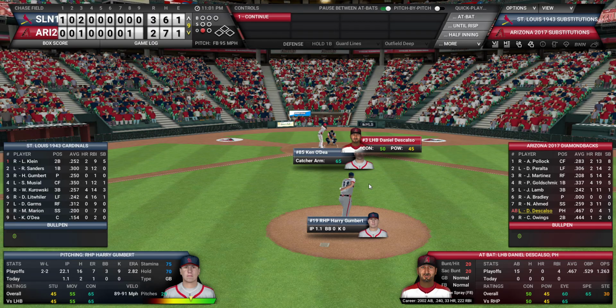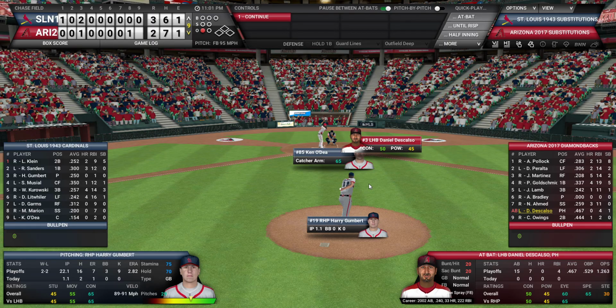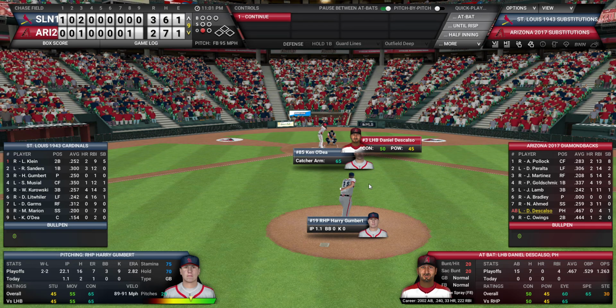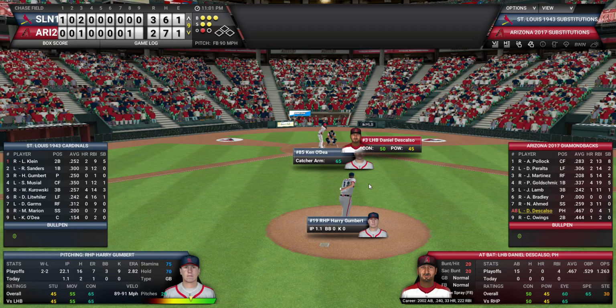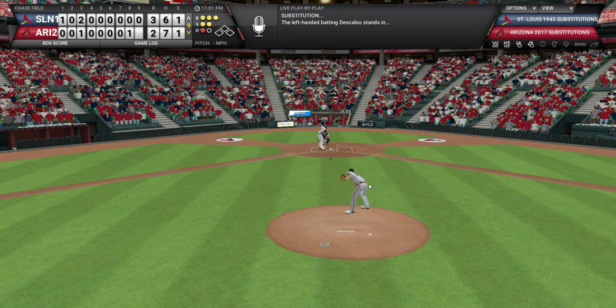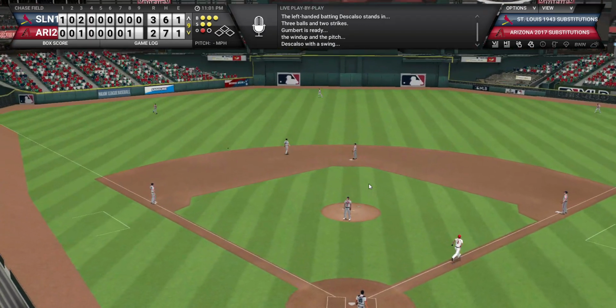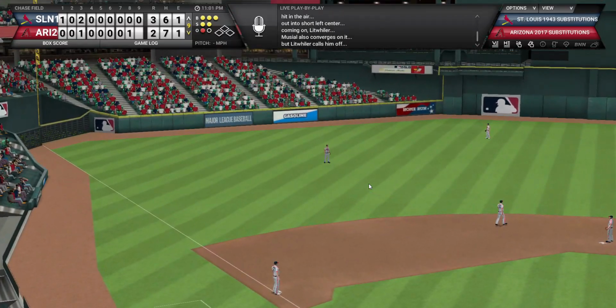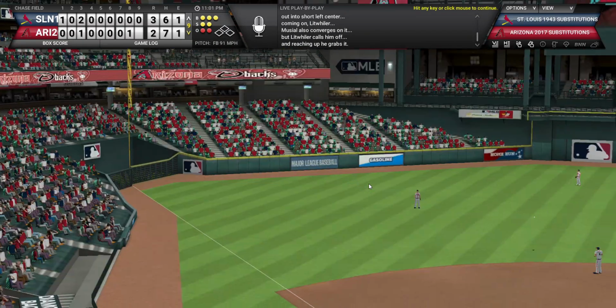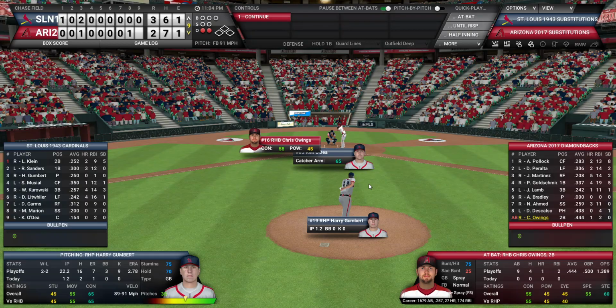Daniel Descalso now pinch hitting for the Diamondbacks. He needs to get on base, otherwise we have nobody on with 2 out, and the situation gets a little easier for Harry Gumbert, but he does have to do a full count, and he will get Descalso to fly to left. Another huge out, and now there's 2 out with nobody on, and one more out ties the series.